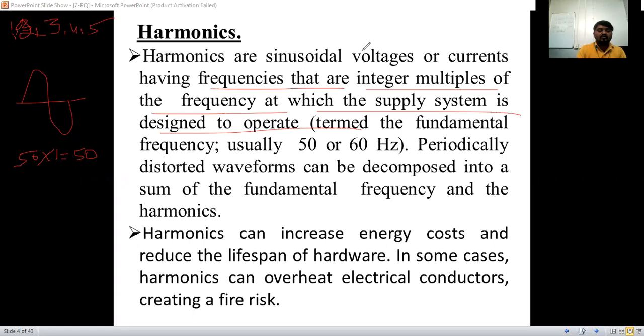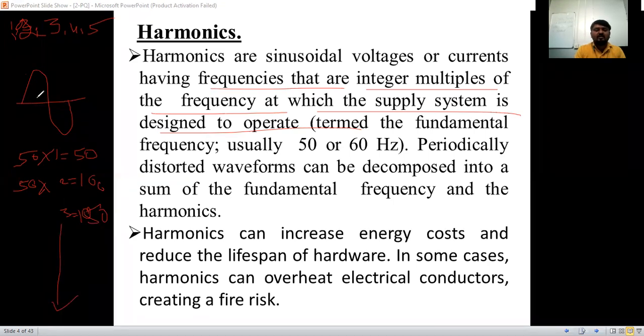If it is multiplied into 2, how much is it? 100. Then multiplied into 3, that is 150. Like that, the integer multiplications continue: 150, 200, and so on.